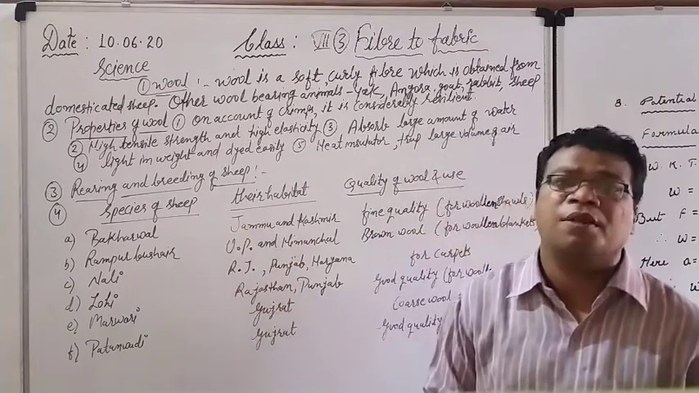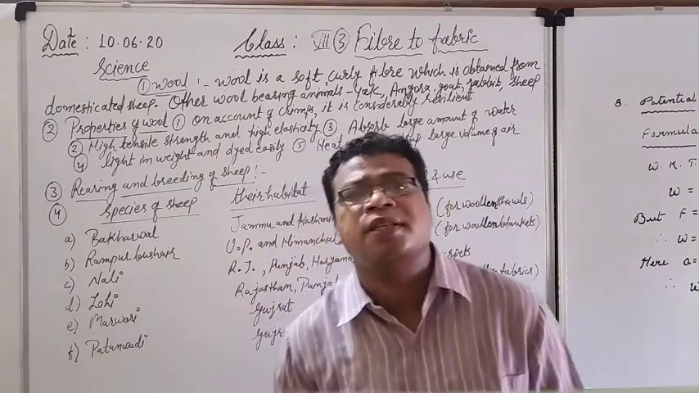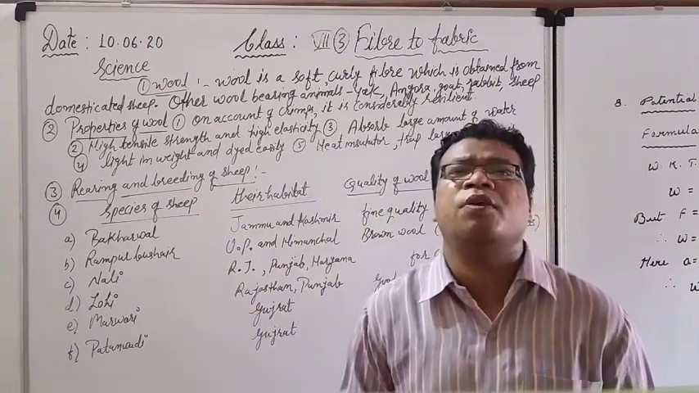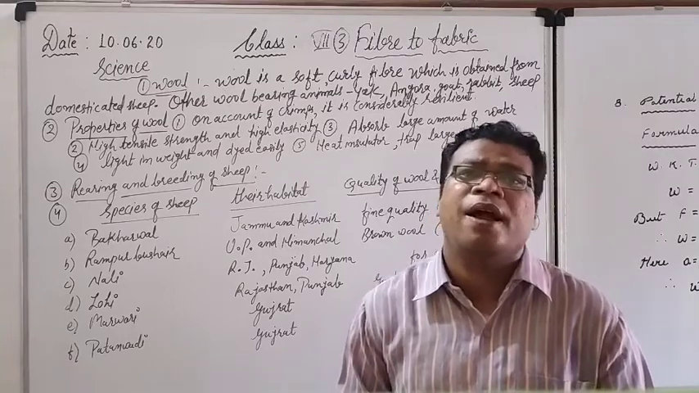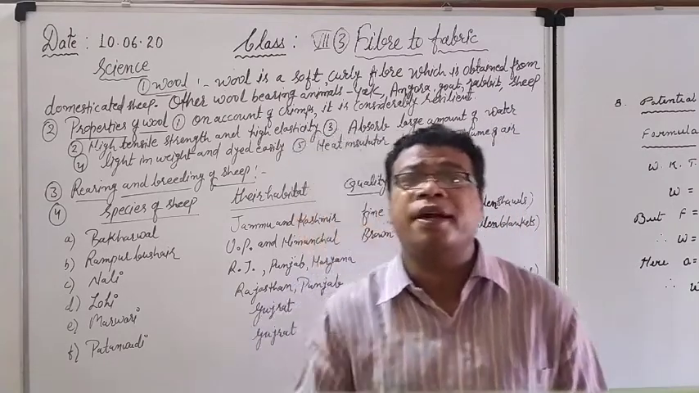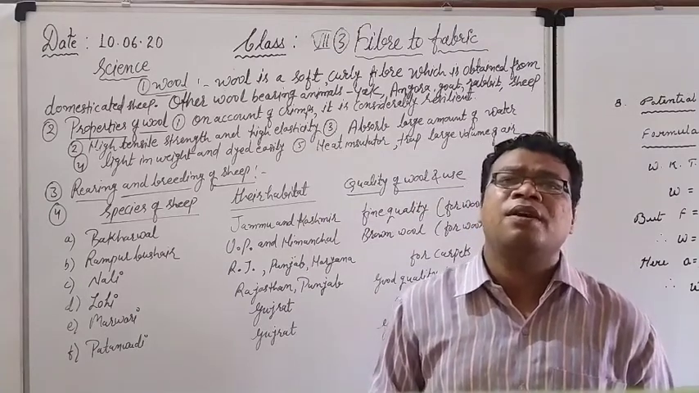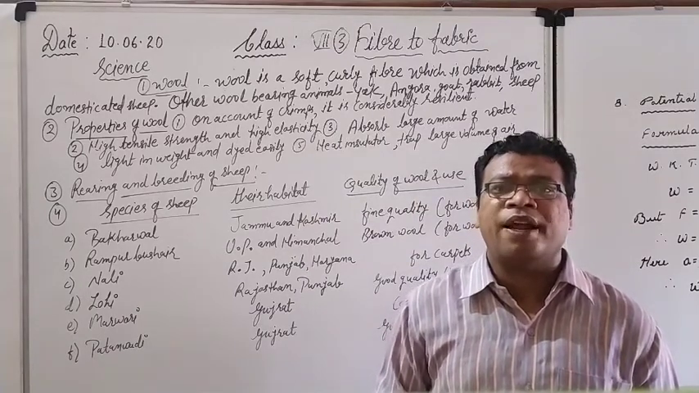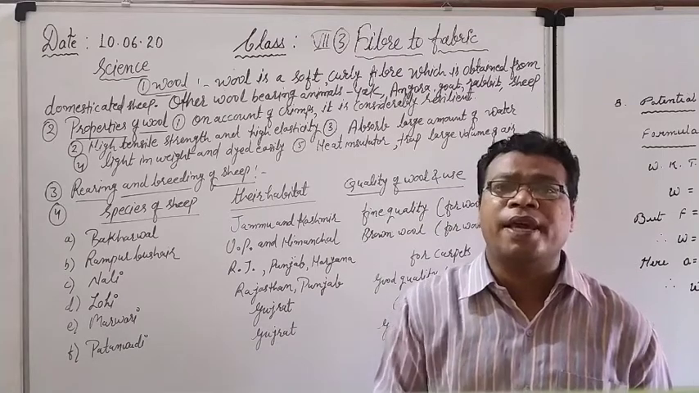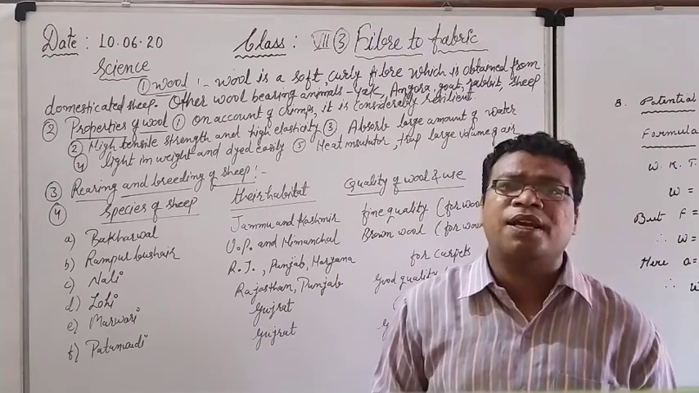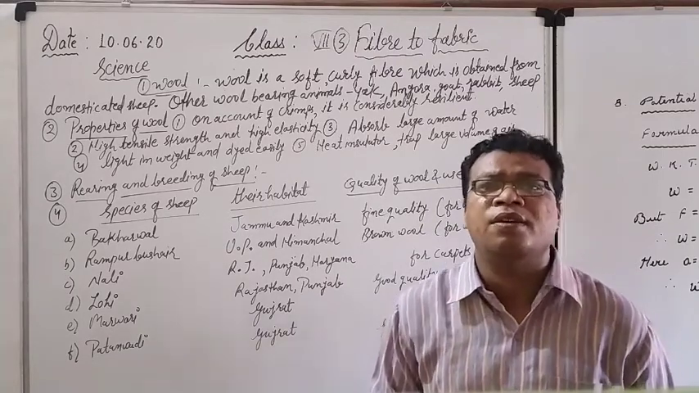So sheep are herbivorous animals. They eat especially grass, all kinds of grass, which are available in the rainy and summer season. And during the winter season, they are kept indoors. उनको अंदर रखा जाता है. And at that time, they are fed with dry fodder. Okay, dry fodder, some oil cakes, some pulses. These kinds of things they generally eat during the winter season.